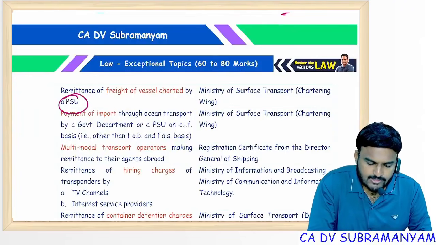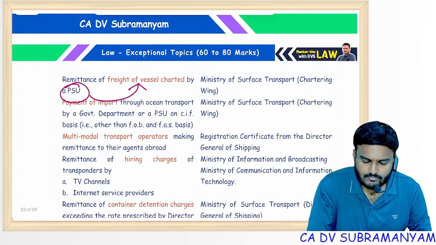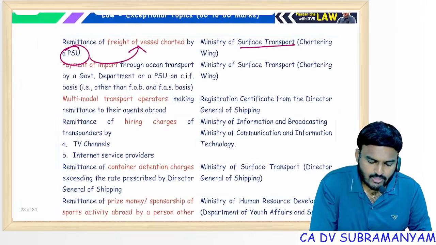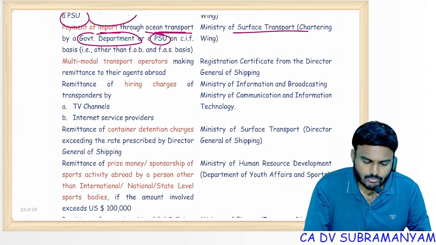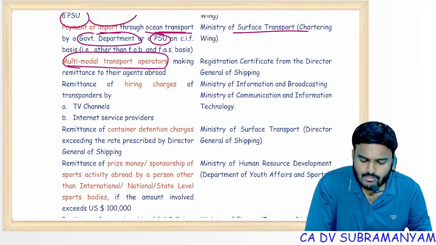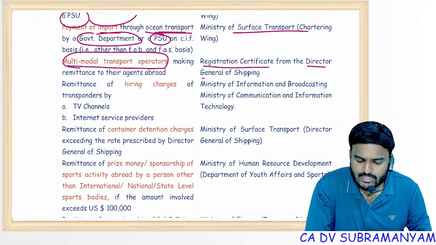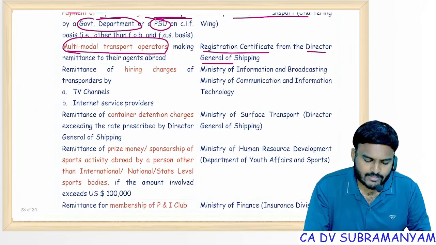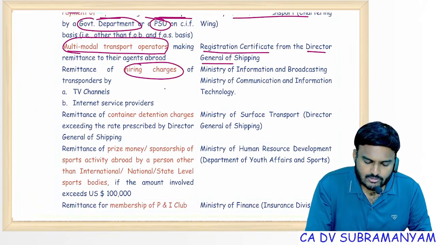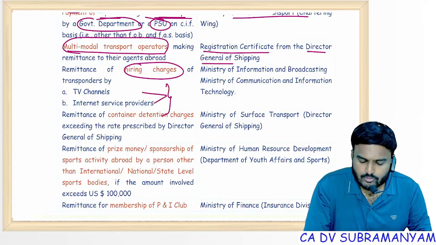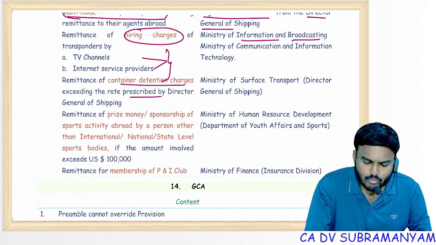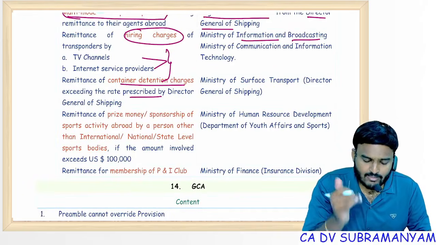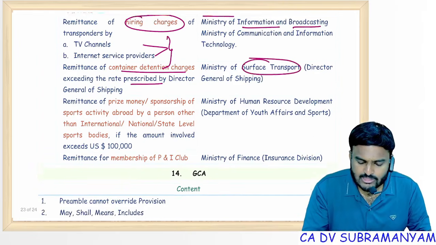Next one, PSU paying freight of vessel, Ministry of Surface Transport permission required. Next one, payment of import through ocean transport. So the payer is a government department or a PSU. So Ministry of Surface Transport permission is to be taken. Multimodal transport operators, registration certificate from DGS, Director General of Shipping, to be obtained. Remittance of hiring charges, TV channels, internet service providers, they need to take permission from the Information and Broadcasting Ministry. Container detention charges up to the prescribed amount are freely permitted. Above the prescribed rate, Surface Transport Ministry permission required.